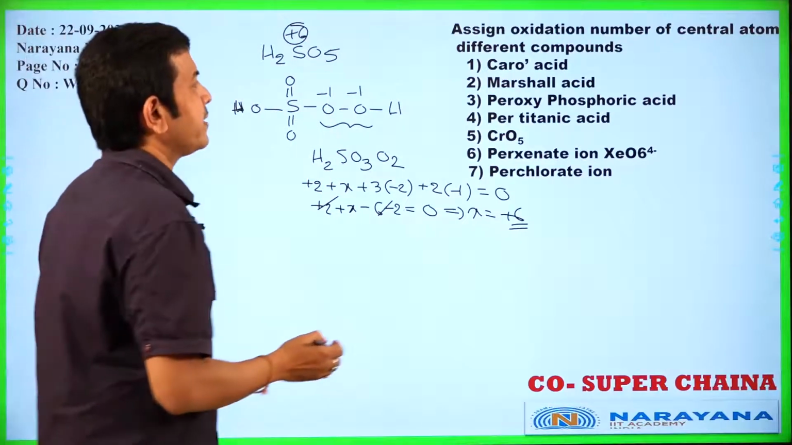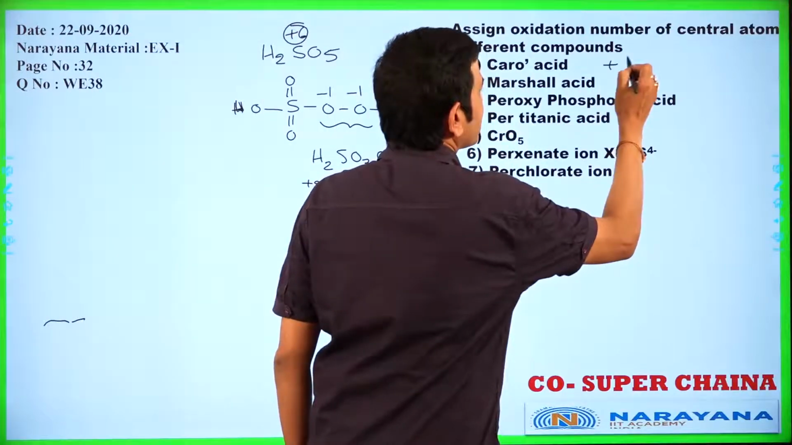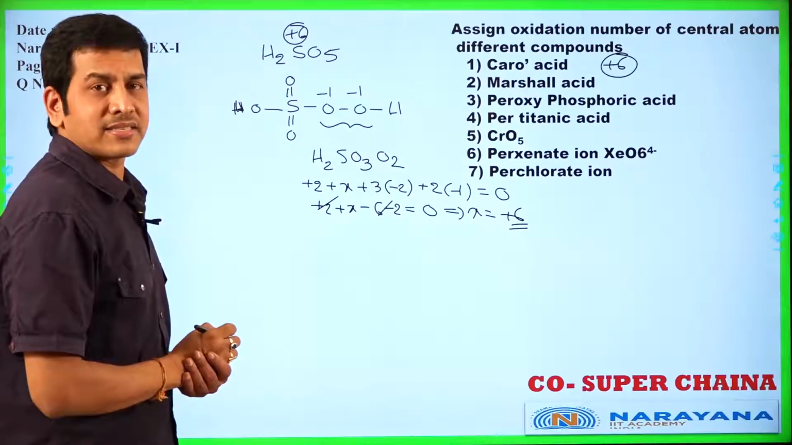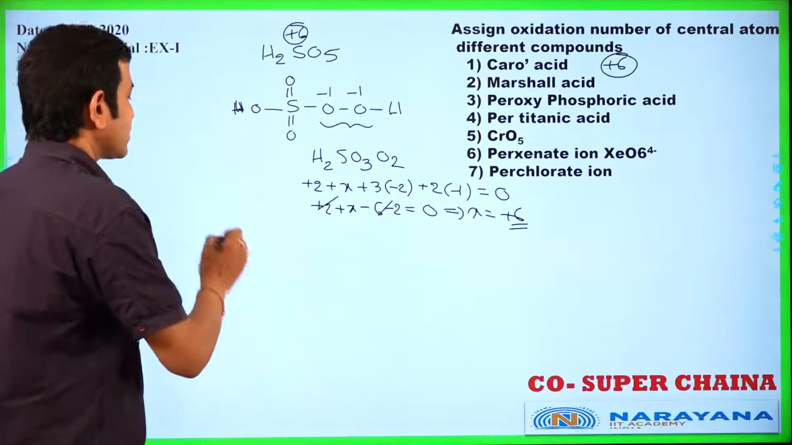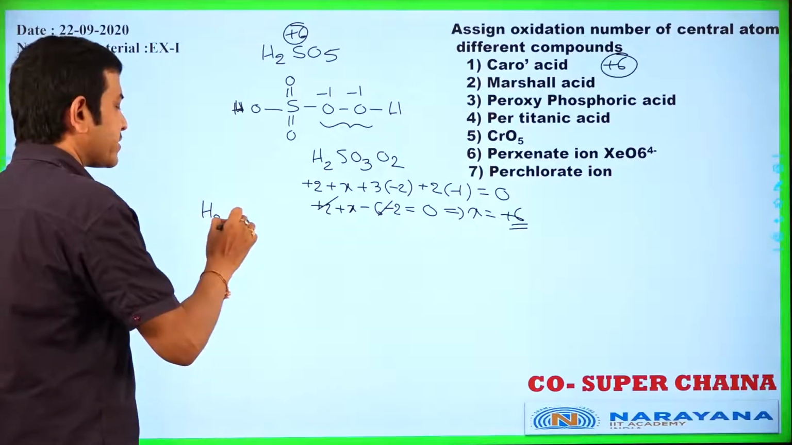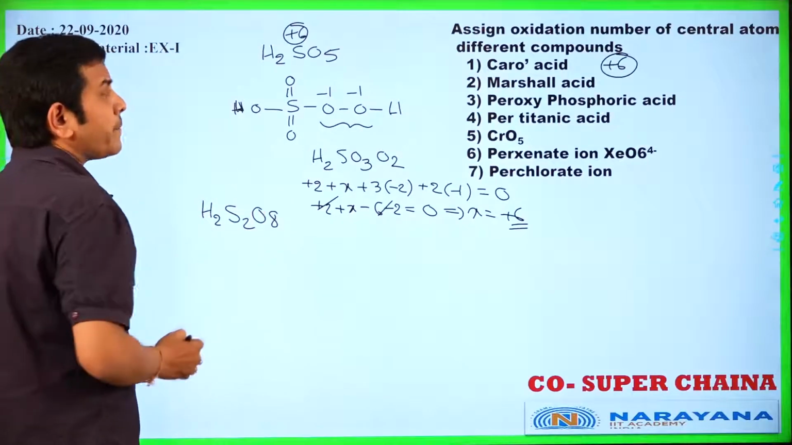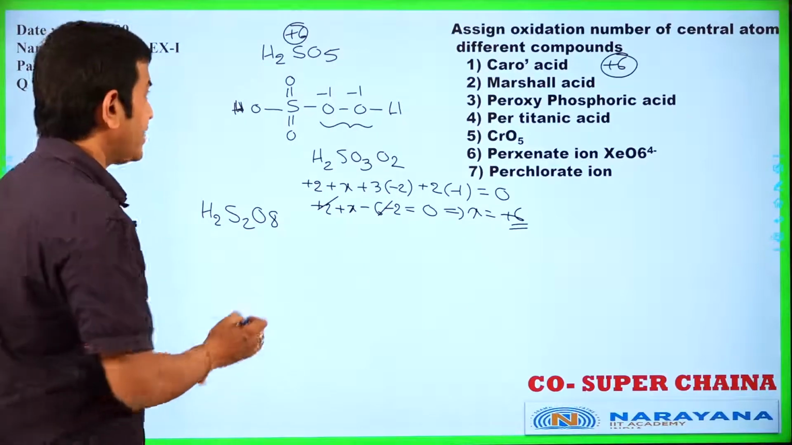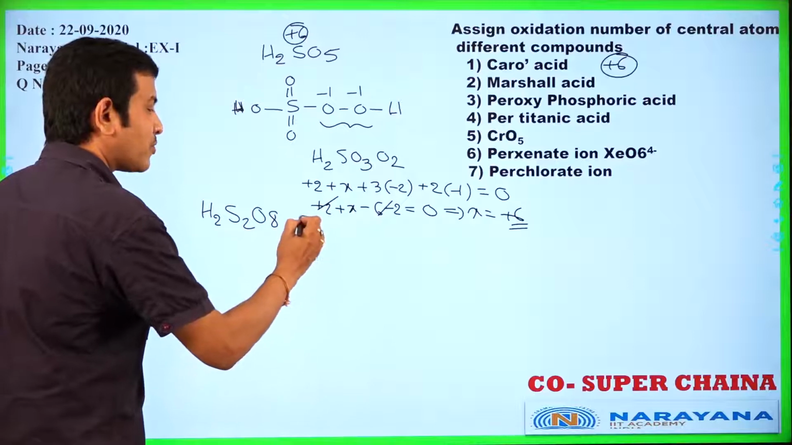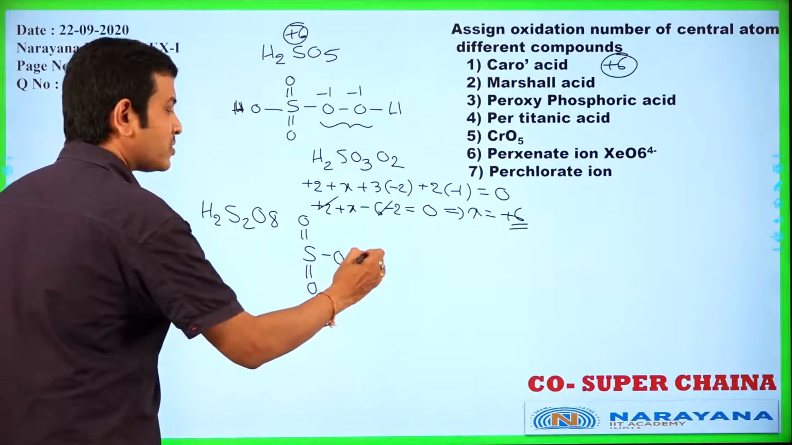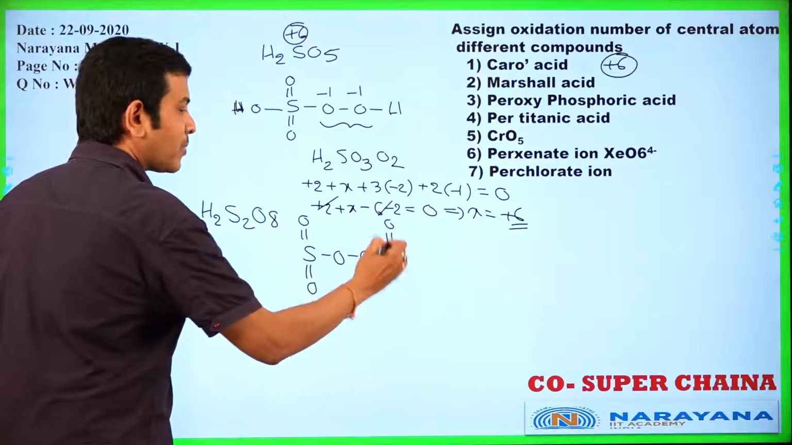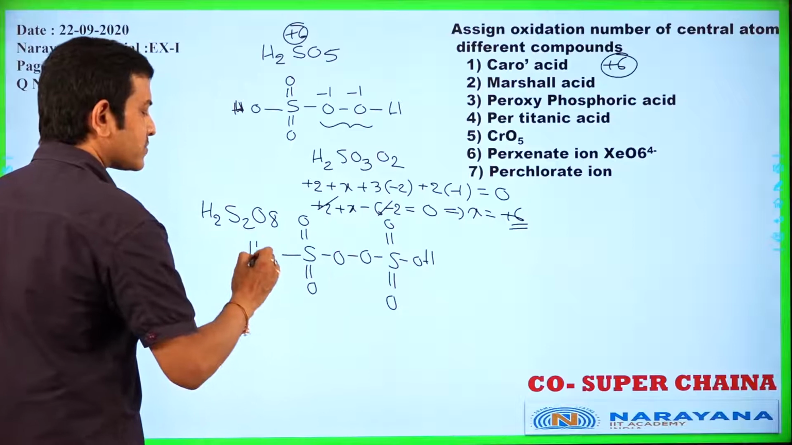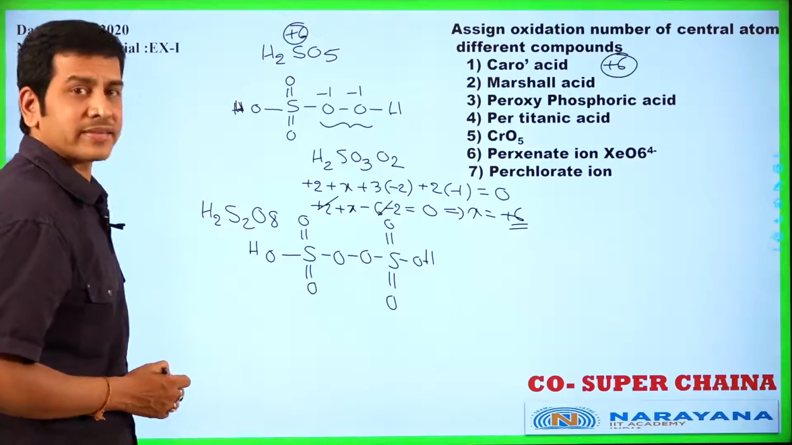Okay, the central atom sulfur has +6 oxidation number. The second one is Marshall's acid, H2S2O8. Peroxydisulfuric acid is called Marshall's acid. Its structure is S double bond O, single bond O, S double bond O, single bond OH, single bond OH. That is H2S2O8.